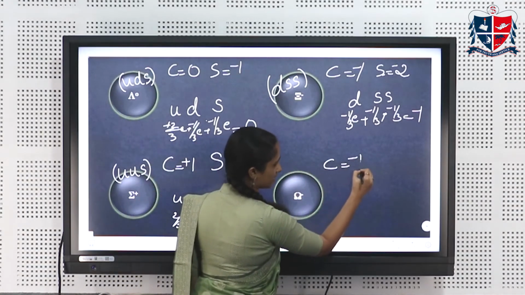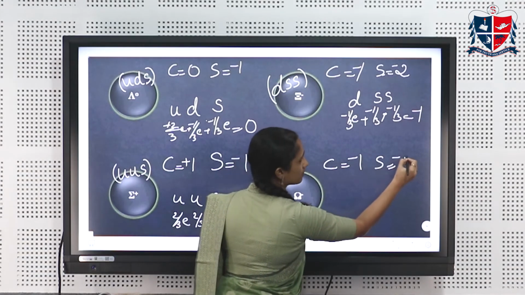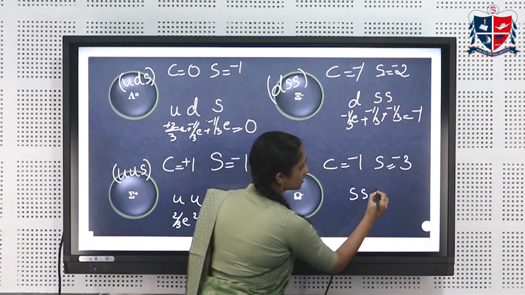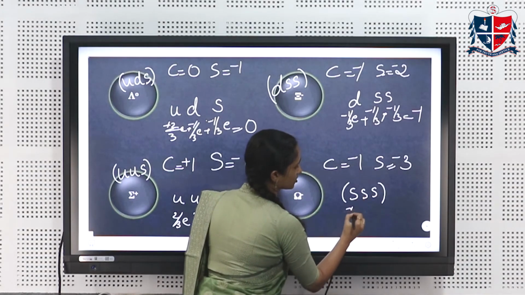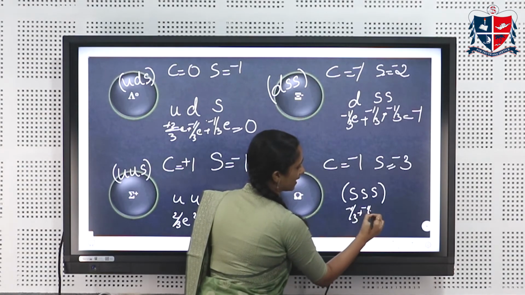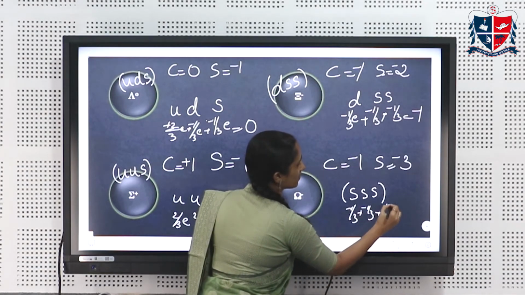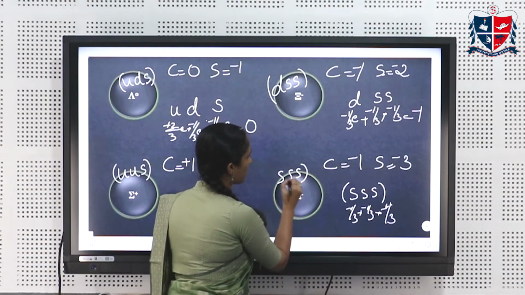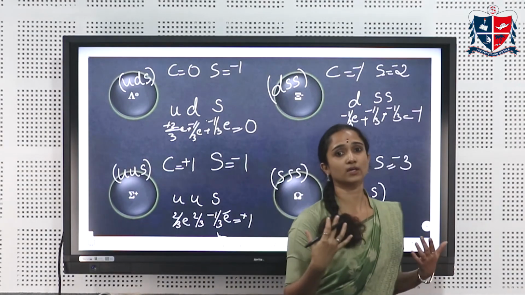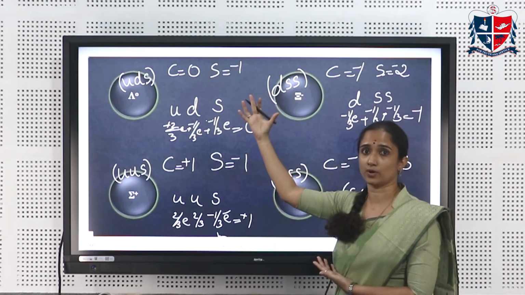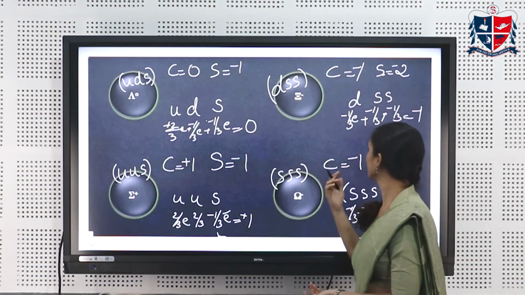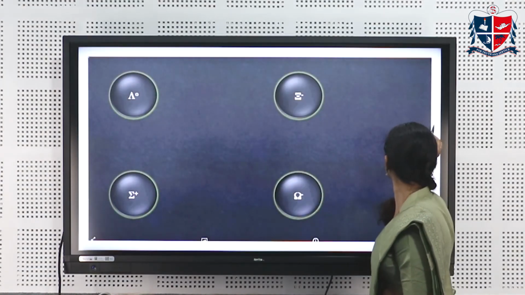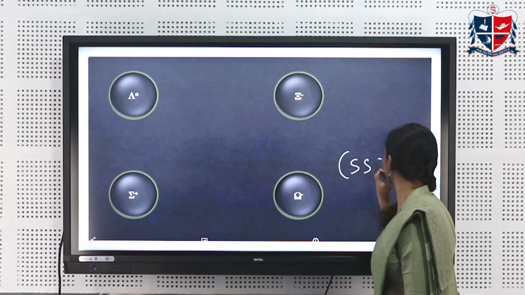And finally we have omega minus. So charge is equal to -1 and strangeness is equal to -3. Again, it is totally obvious that we'll be having 3 strange quarks, each of having charge -1 by 3. So we'll be having a total charge of -1 and a strangeness quantum number of -3. So this is how we find out how each of our hyperons are composed of quarks.